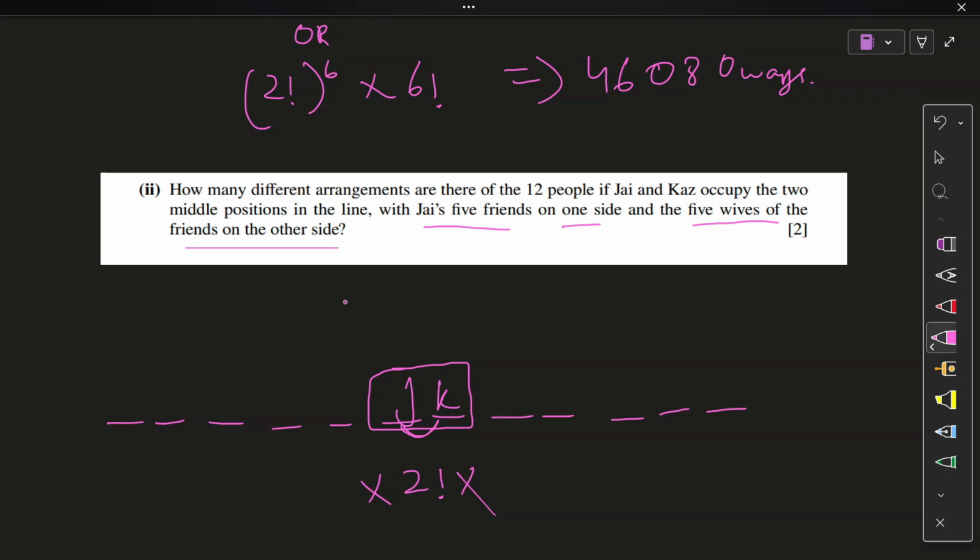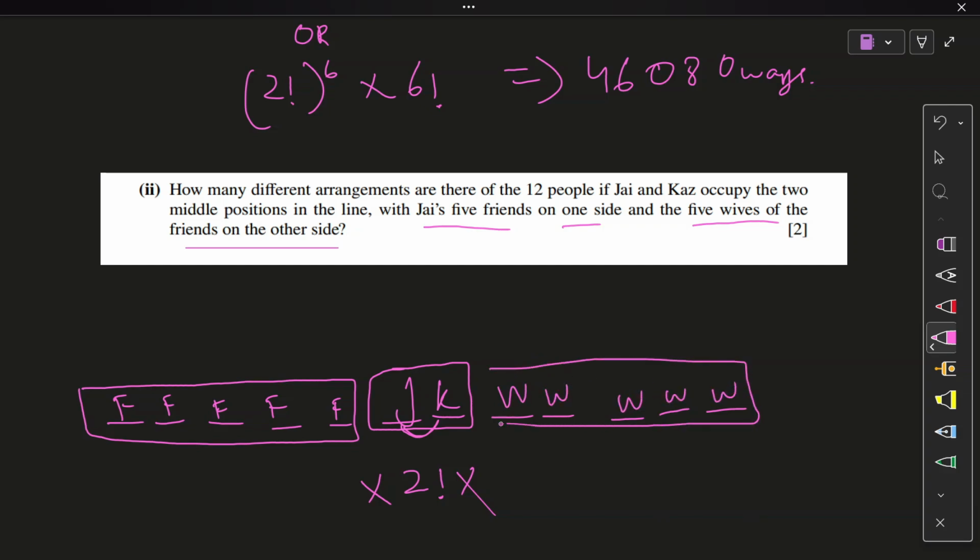There is no mention of which side they have to be on. So I am gonna do one thing. I'm gonna make a box of the friends on this side, all five friends together, and all five wives together. Now box that up. This box is fixed, so not moving.